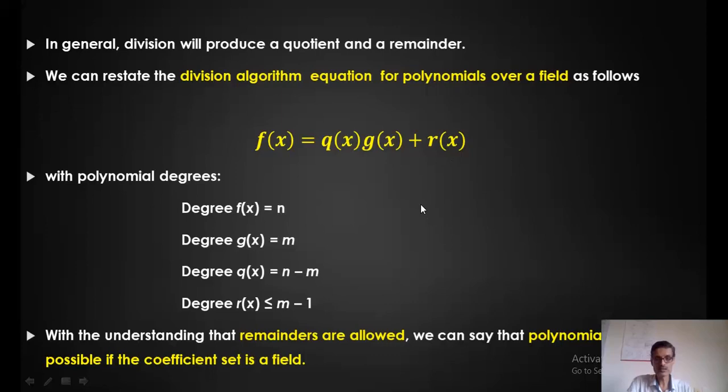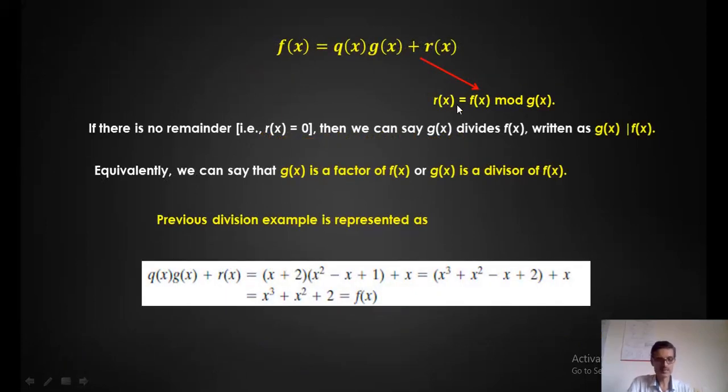If the remainder is not equal to 0, in that case I can represent that remainder as f of x mod g of x, because this will always give you the remainder, right? If it is 0, perfect division is possible. That means that g of x completely divides f of x. If g of x doesn't divide f of x completely, then there exists a remainder, and that remainder can be represented something like this.